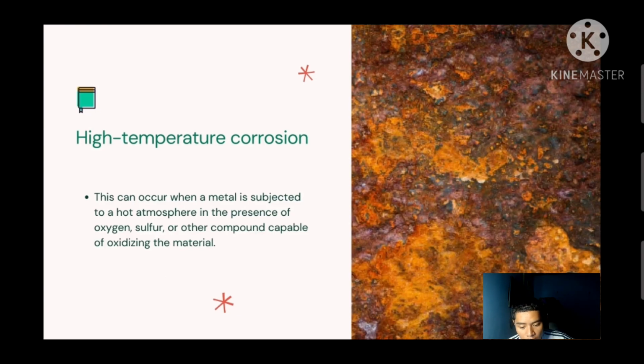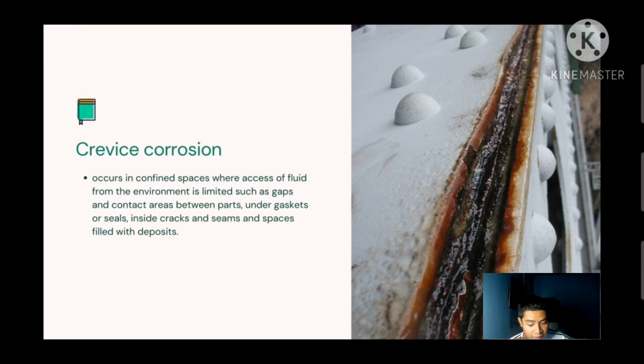This can occur when a metal is subjected to a hot atmosphere in the presence of oxygen, sulfur, or other compounds capable of oxidizing the material. Crevice corrosion occurs in confined spaces where access of fluid from the environment is limited, such as gaps and areas between parts, under gaskets or seals, inside cracks and seams, and spaces filled with deposits.